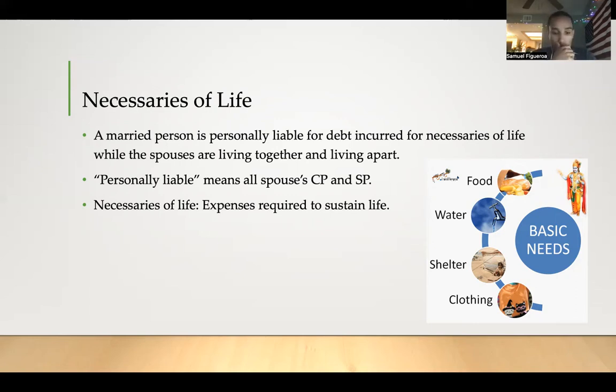And basically, these are needed in order to sustain life. So as long as the spouse uses that certain debt for necessities of life, you, the other spouse, will be liable for it as well. Your separate property will be liable for it too, as long as it's for necessaries.